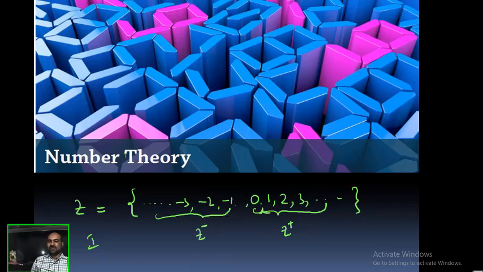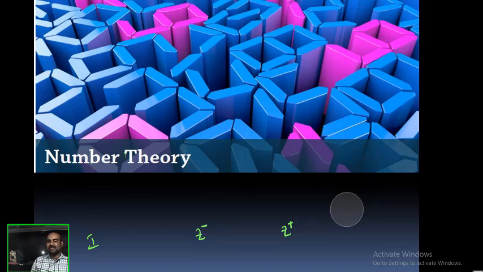Sorry, up to here only. 0 is the only integer that is neither positive nor negative. Number theory deals with the integers. Deals with the integers means deals with the properties of integers.